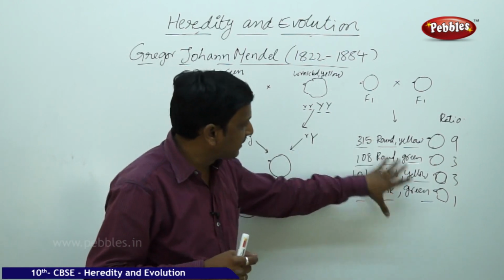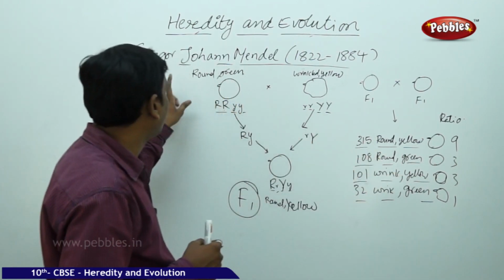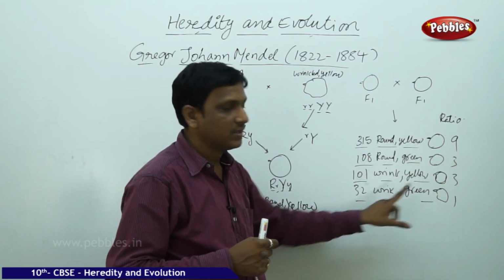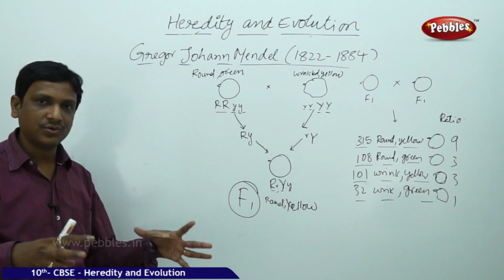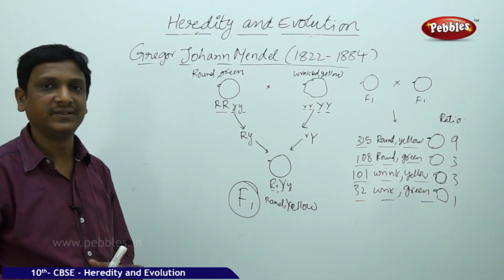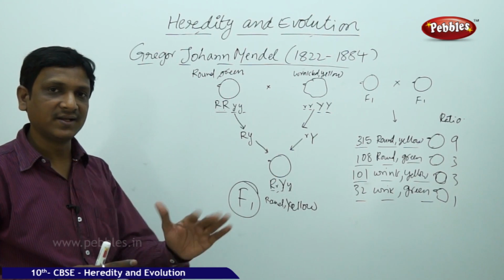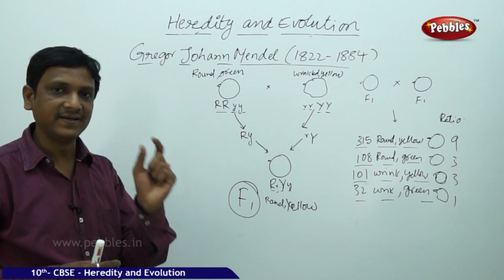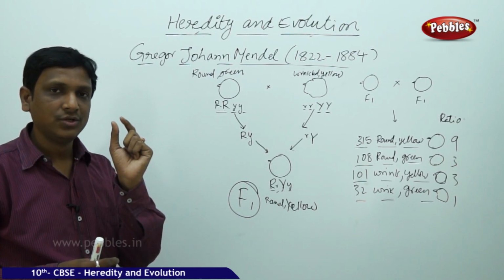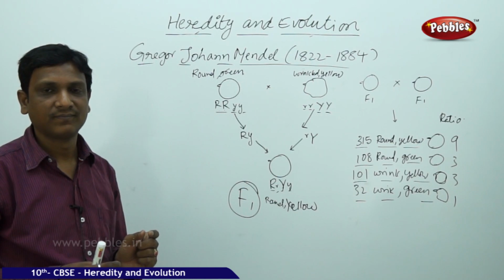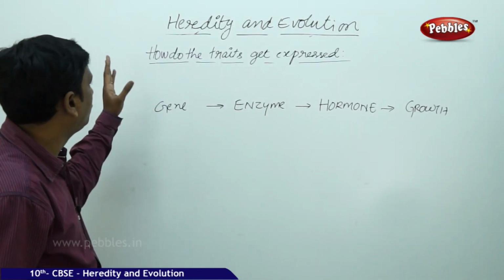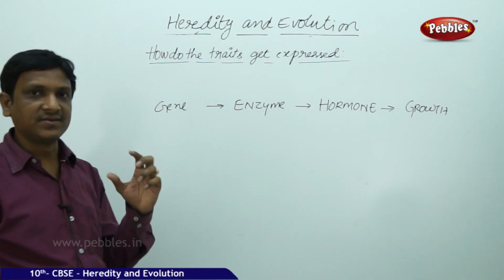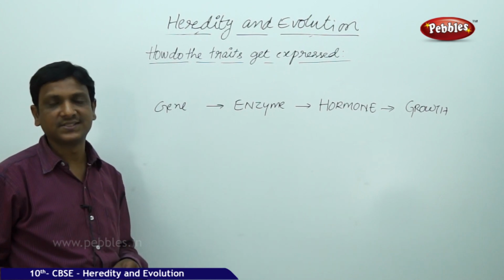See here the different combinations he got. Actually, he has taken round green and wrinkled yellow, but he got round yellow, round green, wrinkled yellow, and wrinkled green. These different combinations take place because the traits are inherited individually. And one more important thing is that each and every trait is represented by two genes. Now let us see how the traits get expressed. Each trait is controlled by two genes.